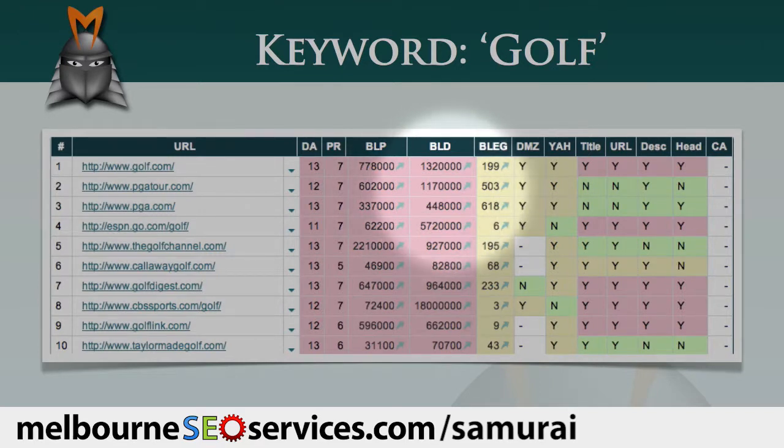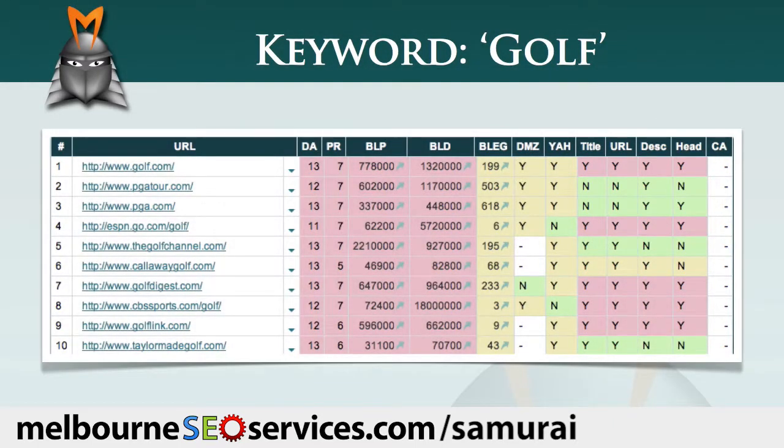Many of the sites also have a high number of links from .edu or .gov domains. Most of them appear to be listed in the DMOZ and Yahoo directories, and quite a few of them have also optimized their on-page factors. What this means is that the ranking pages have the word golf in their title, in their URL, their description, and their header tags. This is an example of an extremely competitive niche. Quite frankly, it would be almost pointless to try and compete for the term golf given the strengths of the websites you'd be competing against.